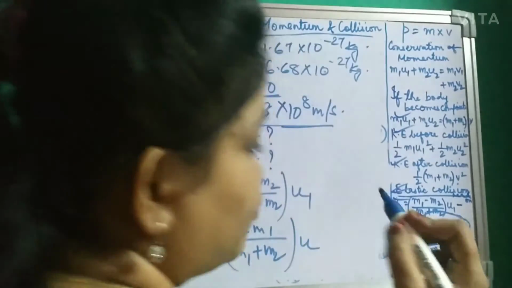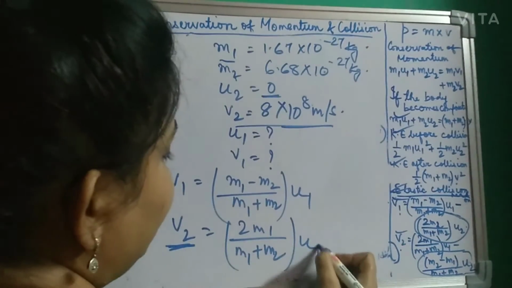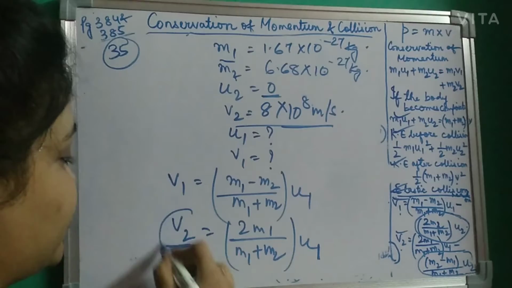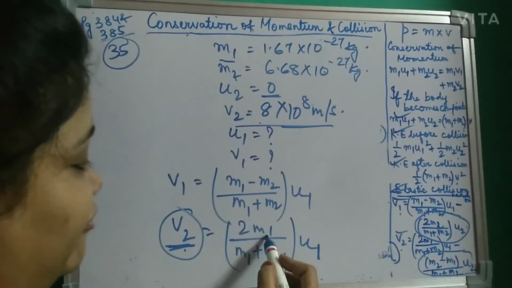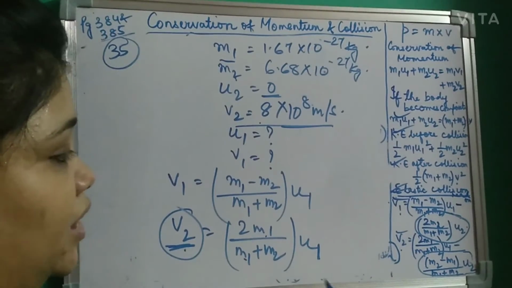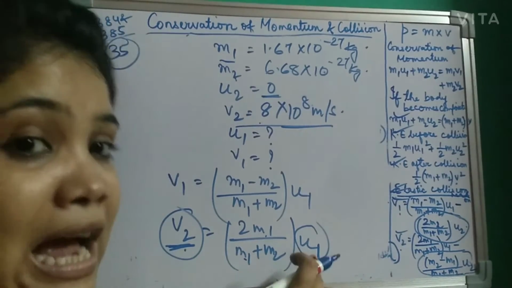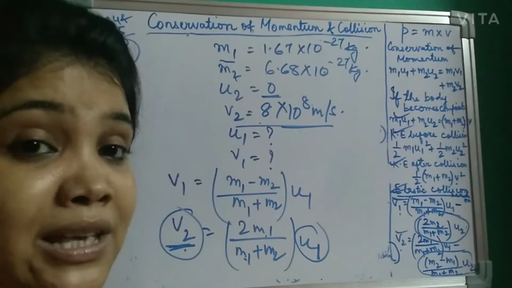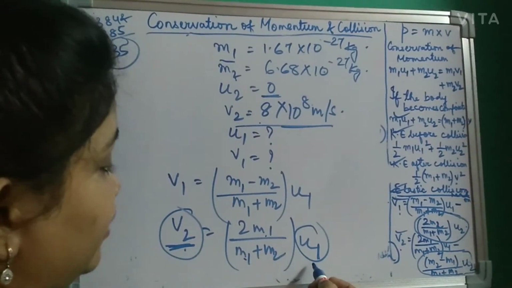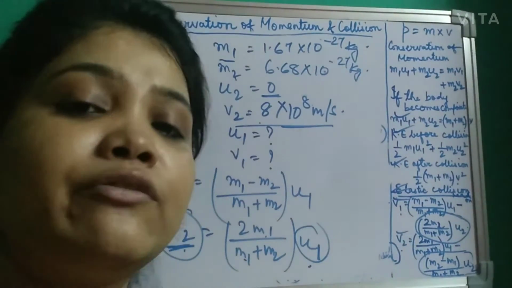Again, here also this term becomes 0. You know v2 is given over here. So students, I'll suggest you first solve the v2 part, because the v2 value is given, and both m1 and m2 are given. So you can easily find u1. First find u1, then put the value over here and find v1. It will be easy for you if you find u1 first and then put the value and find v1.